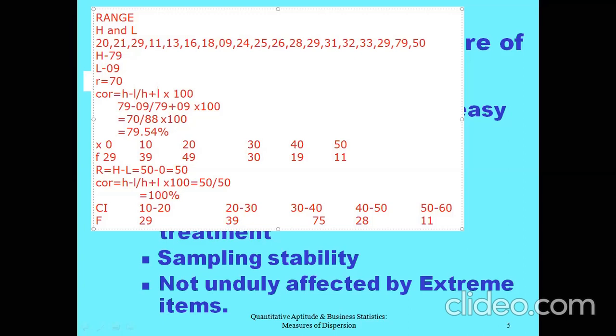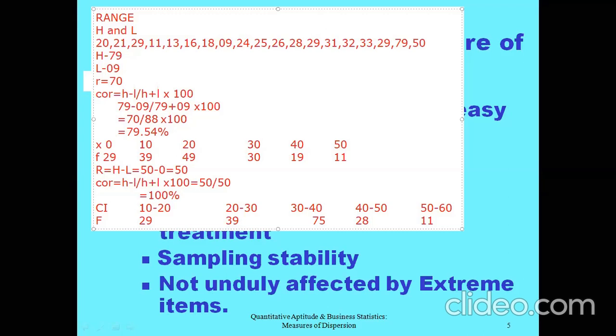How many times have I informed you, whenever the class intervals are inclusive in nature, we need to convert them into exclusive, and only then we will solve the problem. When this is not inclusive, this is an exclusive class interval. Why is it an exclusive class interval? Because here I have written the class interval as 10 to 20. Does it mean that all numbers from 10 to 20 are included here?